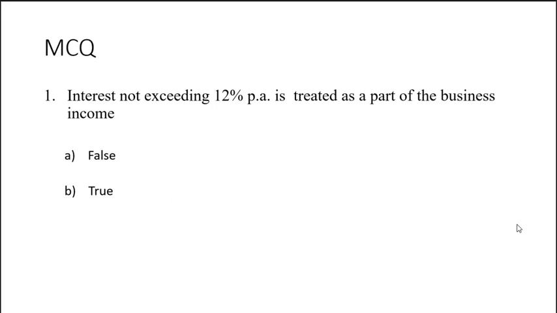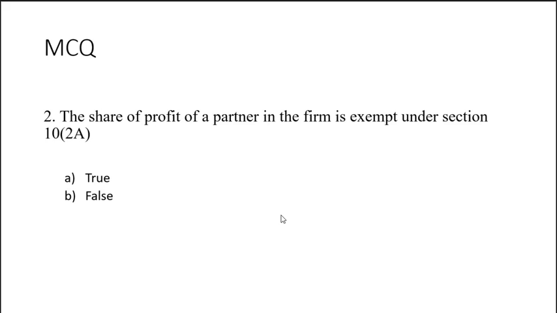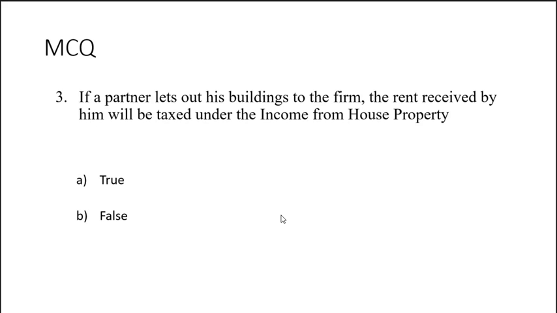The MCQs related to this session. Interest not exceeding 12% per annum is treated as a part of the business income. True. The share of profit of a partner in the firm is exempt under section 10 subsection 2A. True. If a partner lets out his buildings to the firm, the rent received by him will be taxed under the income from house property.